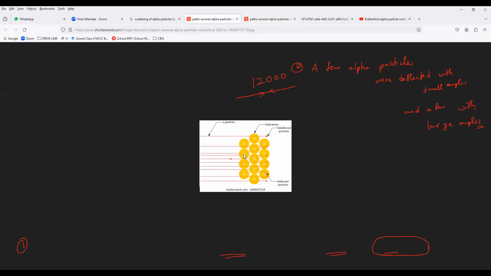So all of you observe the majority of the particles. All of you read what is the first observation. You have to learn this diagram also; they will ask this in the exam too. What is his first observation? The majority of the particles are going in a straight line. Do you understand, everybody? The majority of the alpha particles passed through the gold foil without any deflection in their path. They went in a straight line.